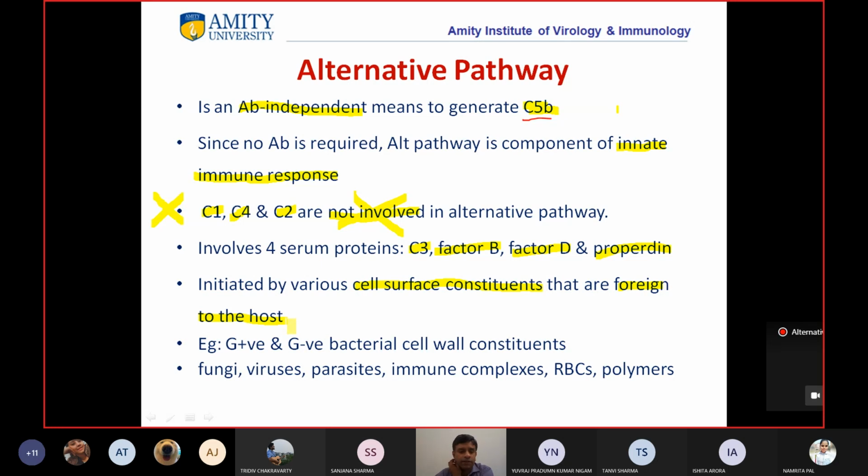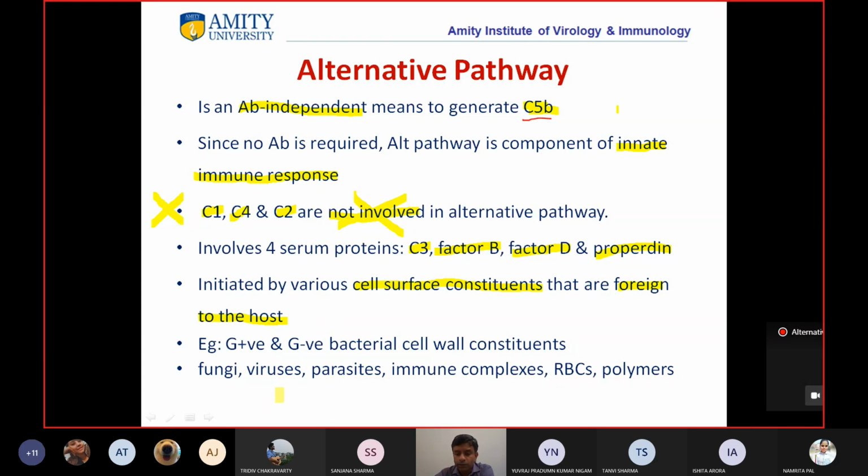For example, the gram positive and gram negative bacterial cell wall constituents are obviously different from what normal human cells have. Similarly fungi, viruses, parasites, immune complexes, RBCs, polymers. If they have different cell surface constituents, it can lead to initiation of the alternative pathway.